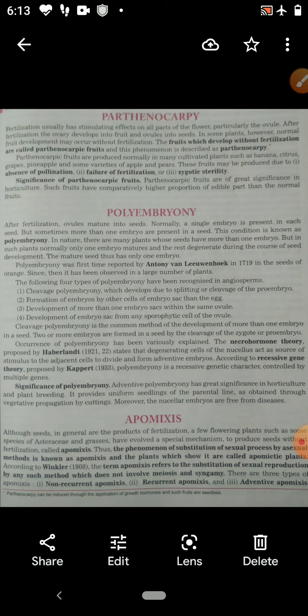Children, you have to know what the significance of apomixis is. I told you that in apomixis, seed develops without fertilization. There is no meiosis, no segregation, no recombination of genes. Therefore, apomixis is useful in preserving desirable characters for an indefinite period.